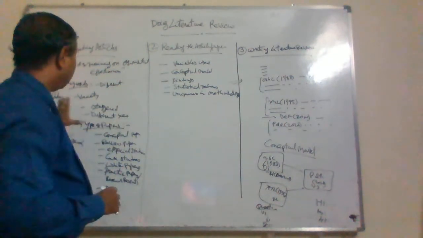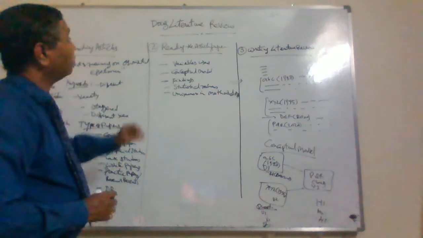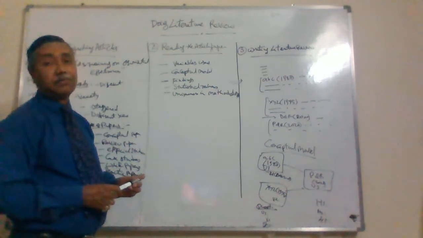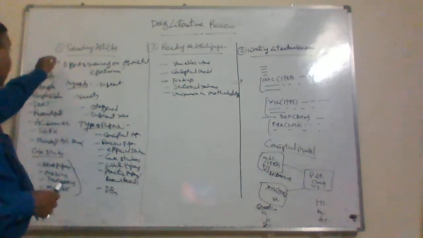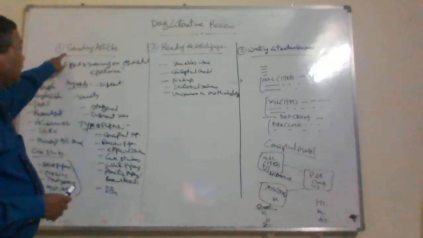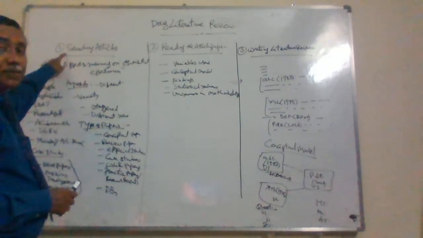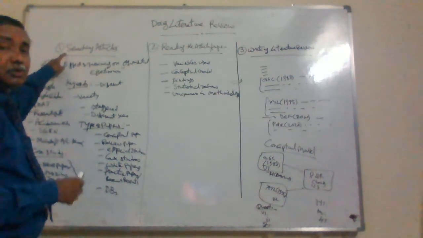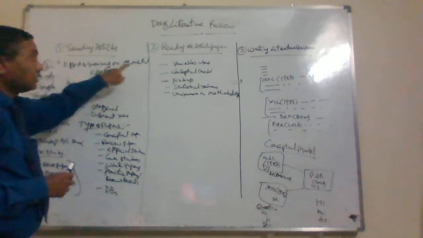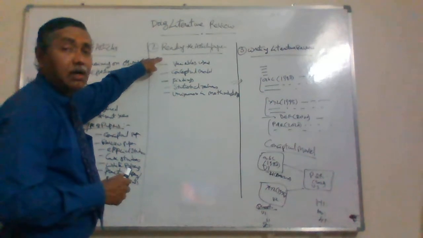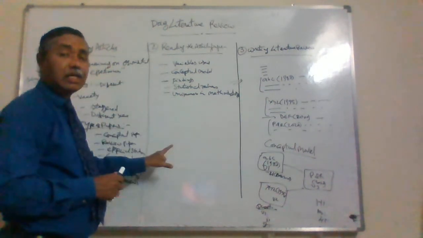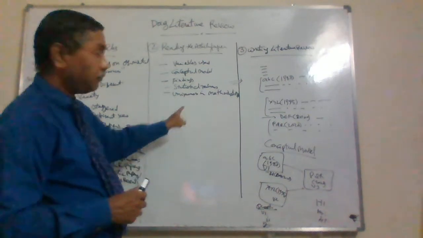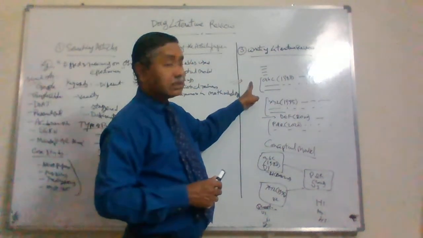Like this, you have to do the literature review. So far, what have we learned? We learned searching articles as part of literature review. The first step is to search the relevant articles. Next, we read the articles and identify key focus areas. Next, we move on to writing the literature review.